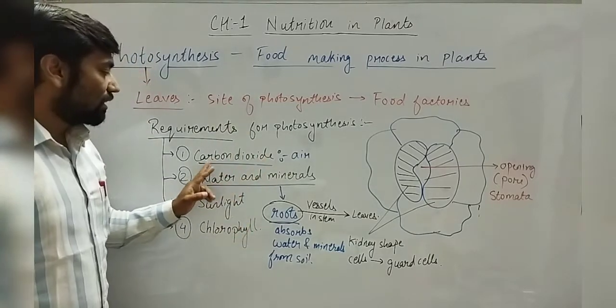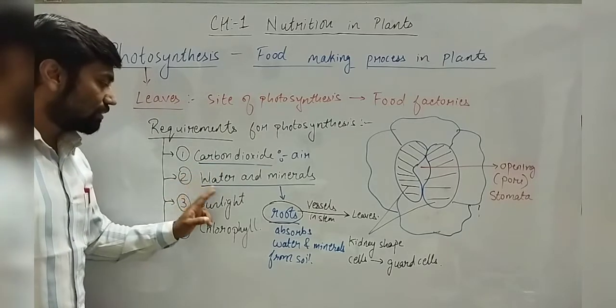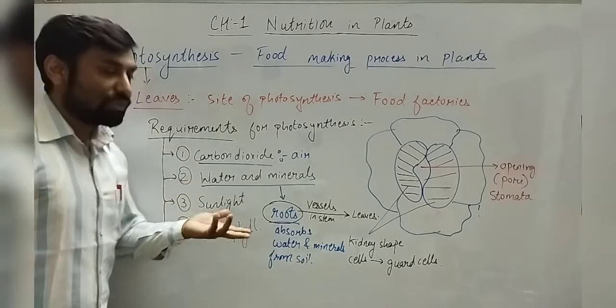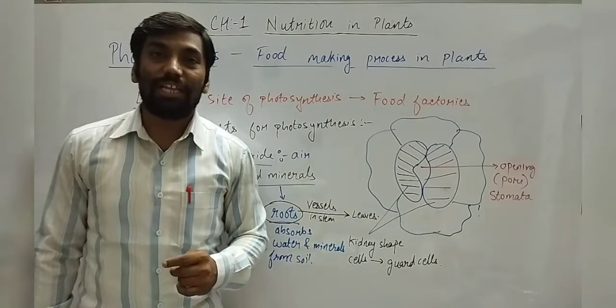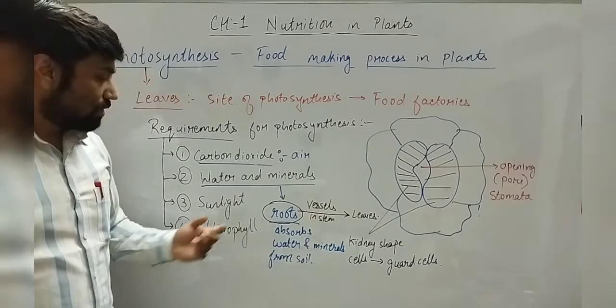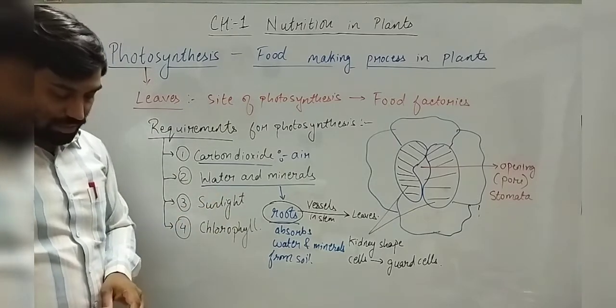So we have seen how carbon dioxide is available. We have seen water and minerals. Sunlight, as we know, is available during the daytime. Plants are always exposed to the sunlight, so they get sunlight from the air, right? And